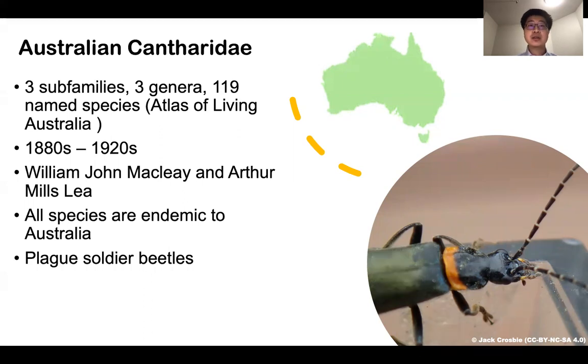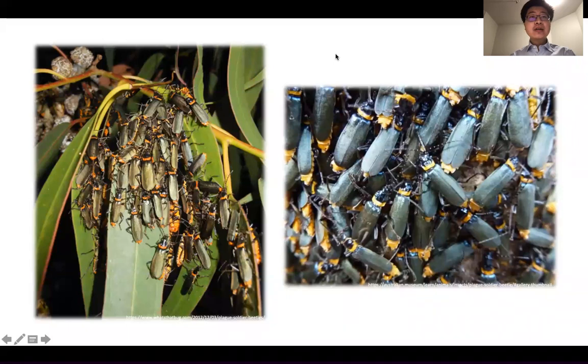Among these Australian Cantharidae beetles, Chauliognathus lugubris, also known as the plague soldier beetle, may be the most famous. They are called plague soldier beetles by gardeners because massive numbers of them appear on plants through spring, summer, and autumn. Although they look scary to gardeners, they are not really harmful to plants. Most of them were copulating or sucking nectar from flowering trees rather than eating the plants during the infestation.